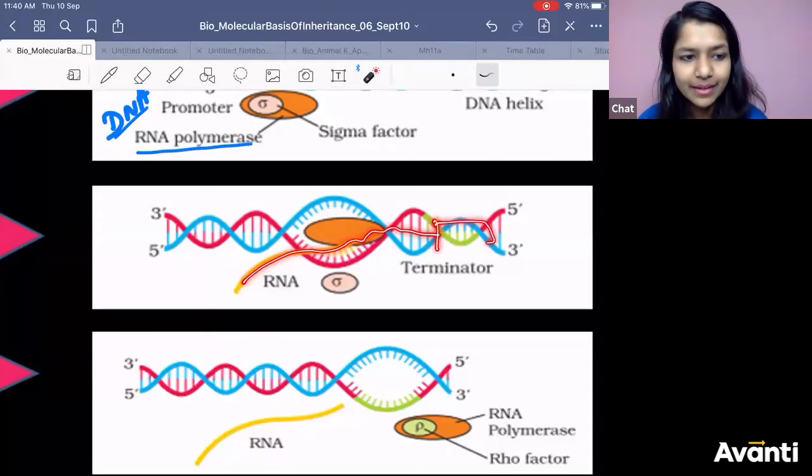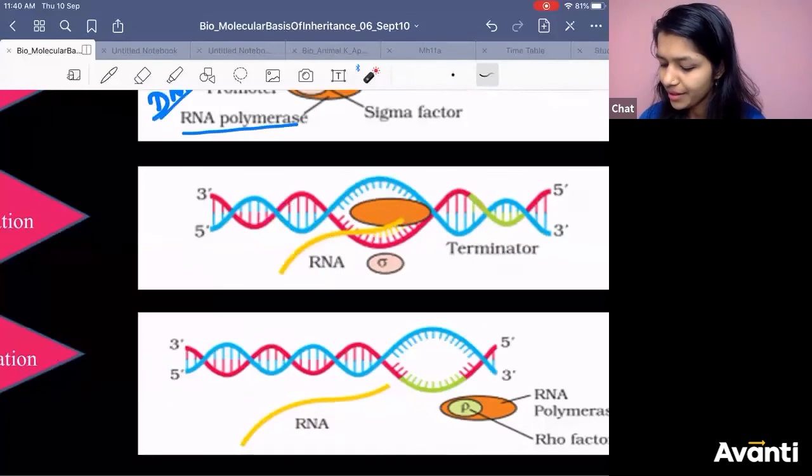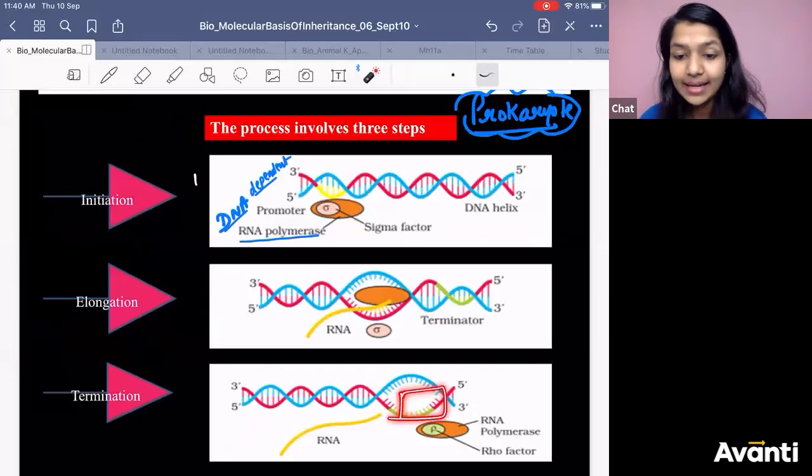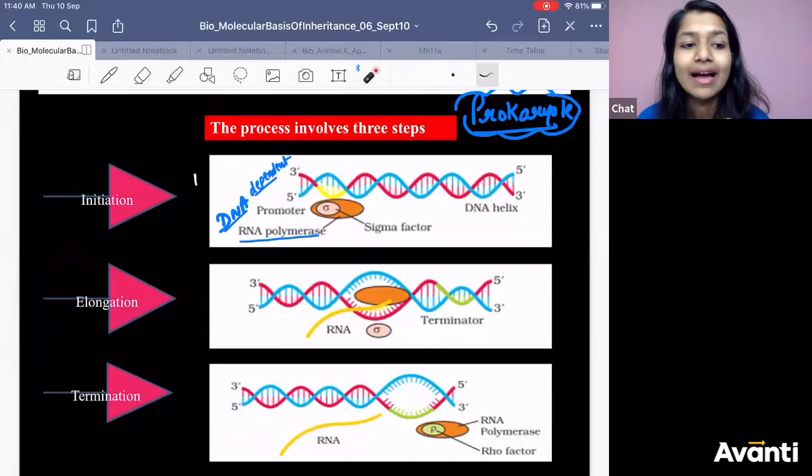Similarly, it will go up to where? Up to the terminator region. Up to the termination region it will go. Again, in the termination region, how is it going to recognize it? RNA polymerase has a factor to recognize the terminator sequence. On the DNA, there is a termination sequence. So RNA polymerase has a factor which can recognize the termination sequence.